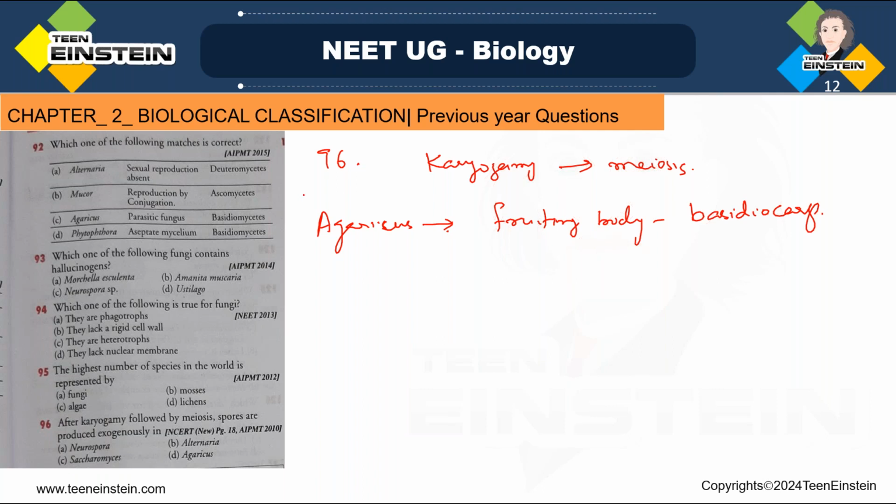So here after karyogamy, then it is followed by meiosis, then spore formation, and the spores are produced exogenously or outside the body. That spore formation is in a specialized fruiting body. And the fruiting body here in the case of Agaricus, it is called as basidiocarp. Here we have the option Agaricus, option D. That is the right answer.